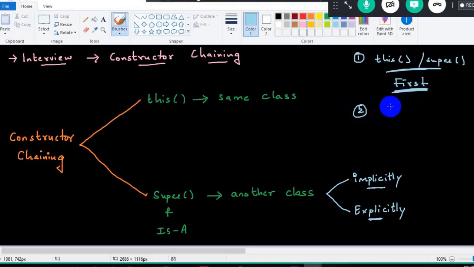And second, recursive chaining is not possible. What is recursive chaining, sir? He will call him, he will call him, he will call him, and so on. This goes on infinitely, so this is not possible. Recursive chaining is not possible.